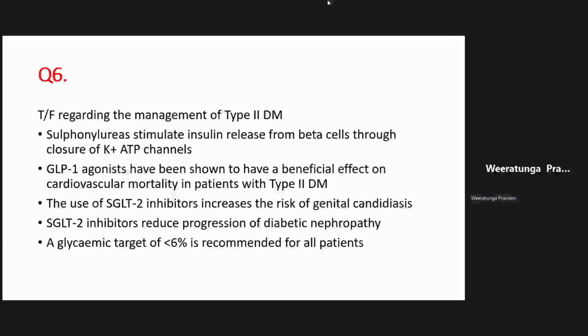But these are hot topics these days, right? So SGLT2 inhibitors can prevent the progression of diabetic nephropathy, right? And thirdly, as I told you in the heart failure discussion, they have benefits in heart failure as well, right? So multiple effects: cardiovascular risk protective effect, they are good in patients with heart failure, and they also reduce the progression of diabetic nephropathy, right? So these are all beneficial effects of SGLT2 inhibitors.